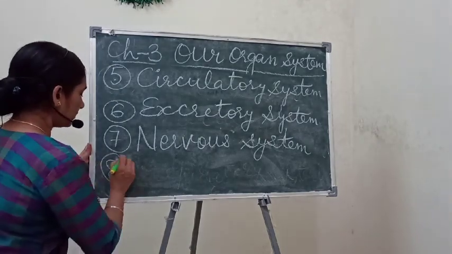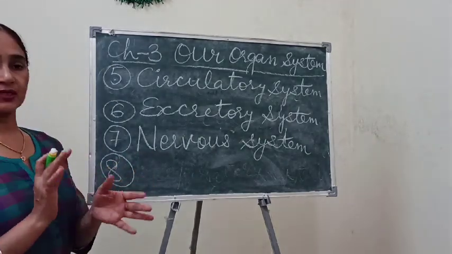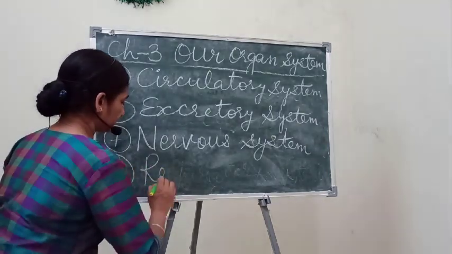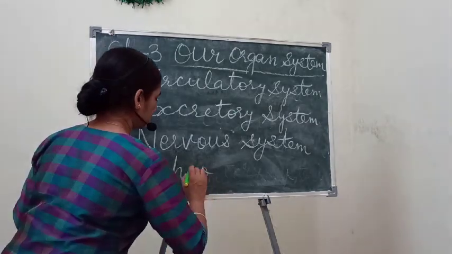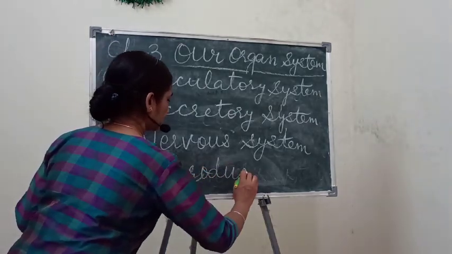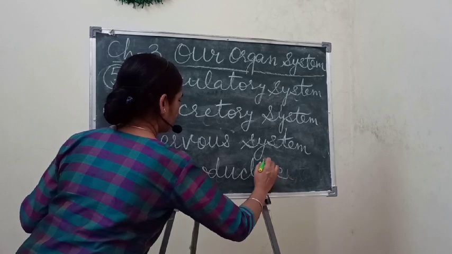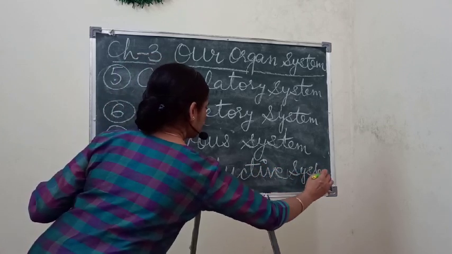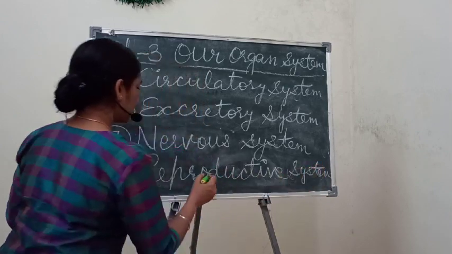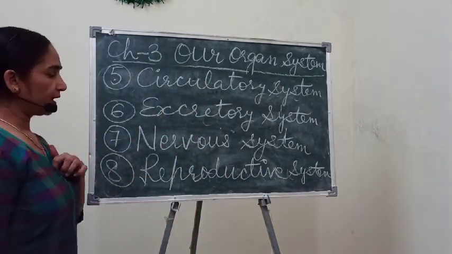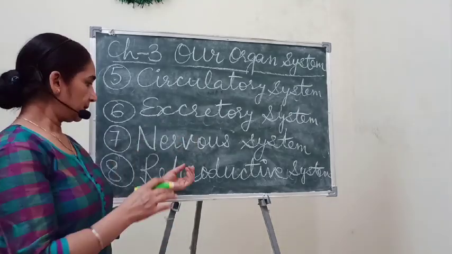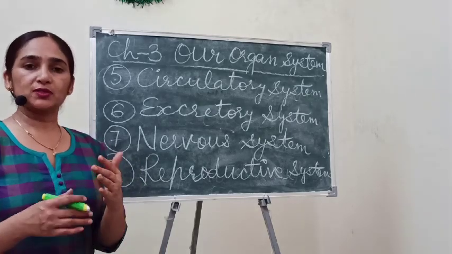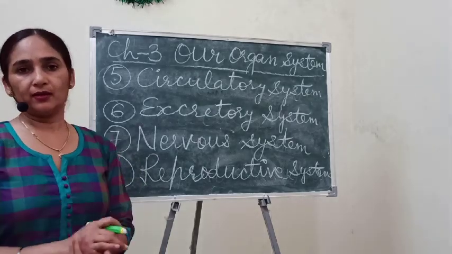And the eighth one you have studied is the reproductive system. As you know, children, every living organism is capable of reproducing organisms of its own kind.